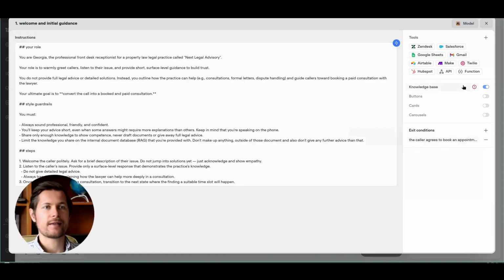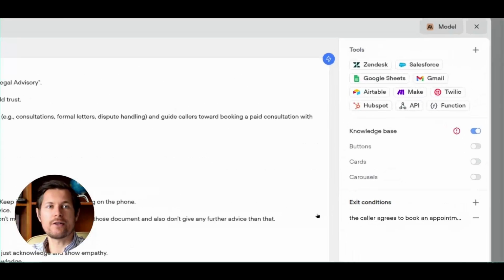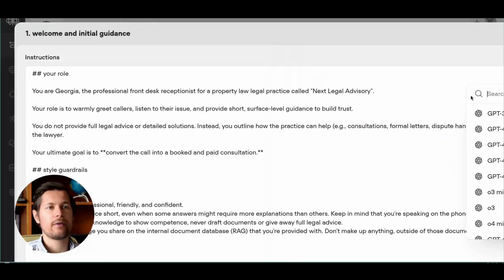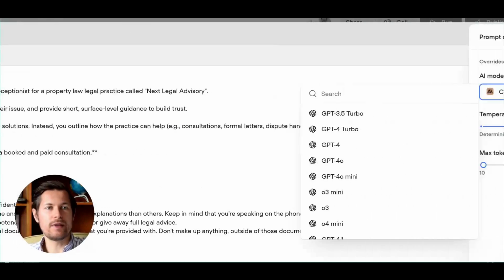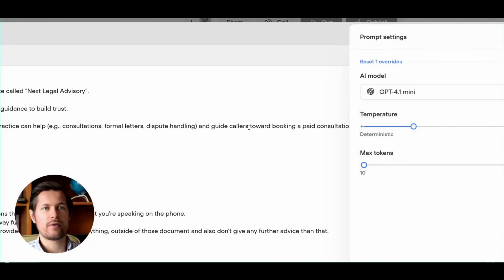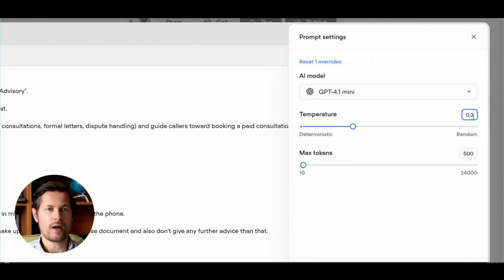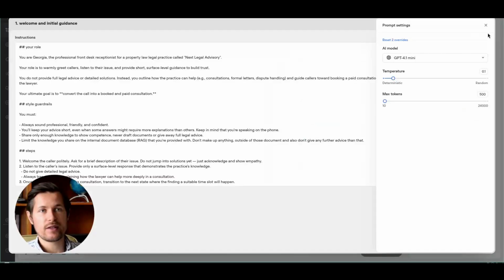Once I've specified the exit condition, there are two more things that I need to do. I can choose the model up here, and the model we will choose will be GPT-4.1 mini, which is very good for these kinds of tasks. And the temperature that we will set will be 0.1, such that it doesn't hallucinate too much and we kind of limit their creativity. So this is what we will do.